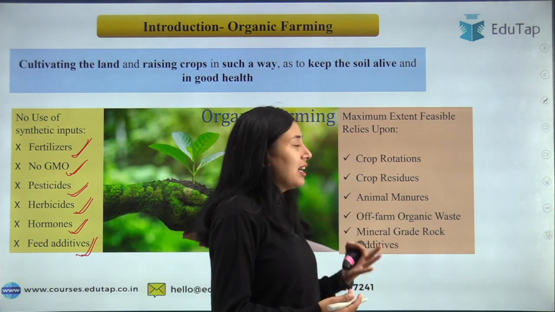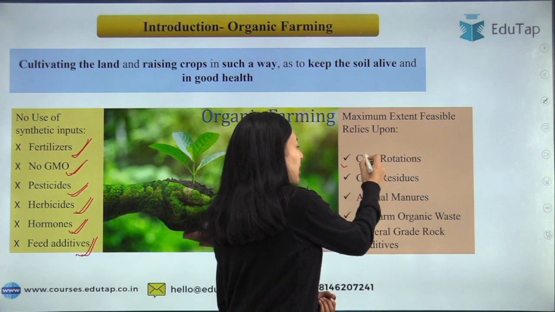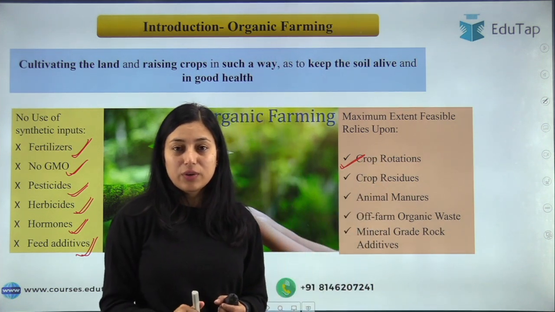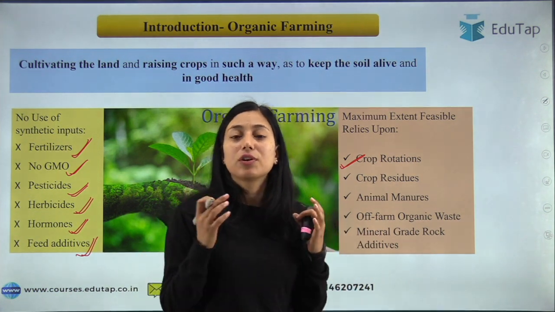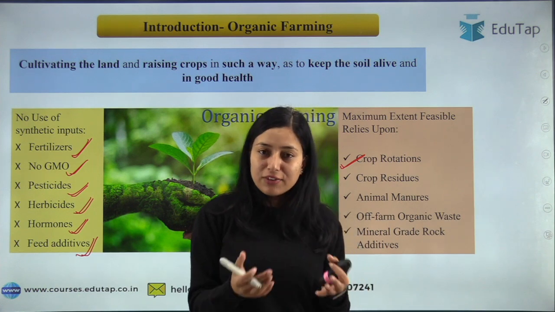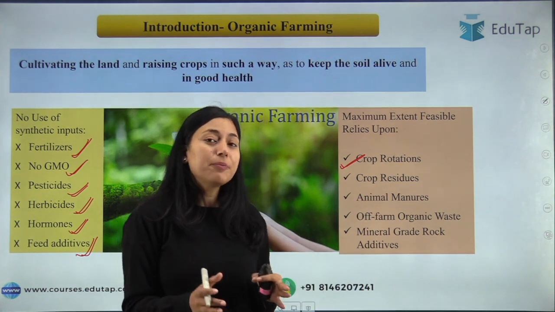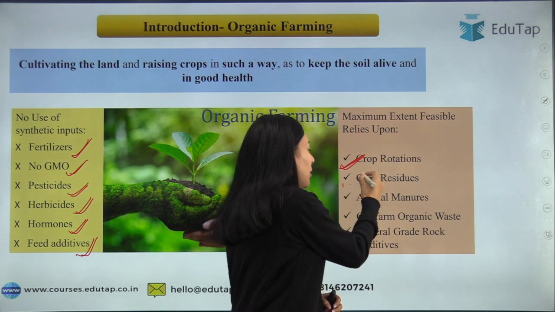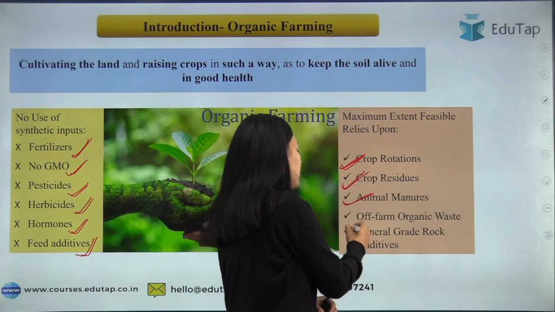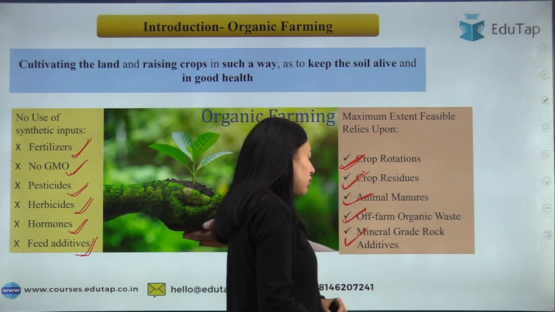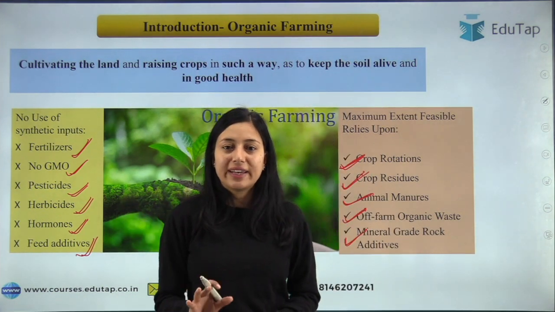Now let's move on to what we can rely on if we do not use these. For organic farming, you can go for crop rotations. If soil fertility decreases, we can do crop rotation. We can go for production of legume crops in between, so that the quantity of nitrogen in the soil increases and our soil fertility is restored. That is why crop rotation can be used. Your crop residues can be used. Then your animal manures, off-farm organic waste and mineral grade rock additives are the things which you can rely on, and these are the things you should use in organic farming.